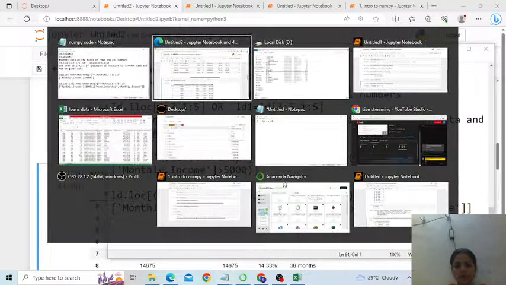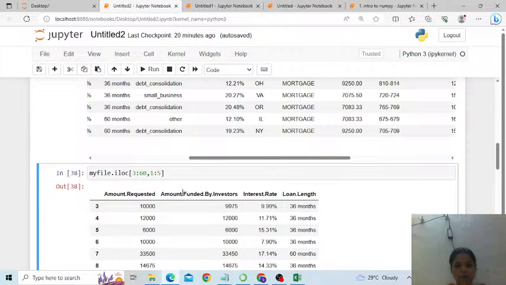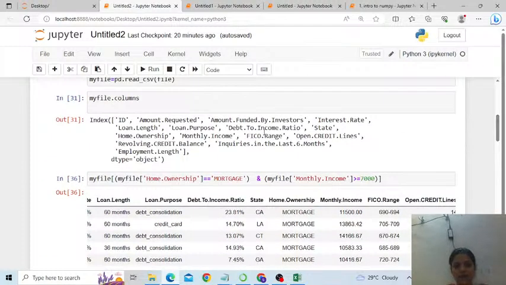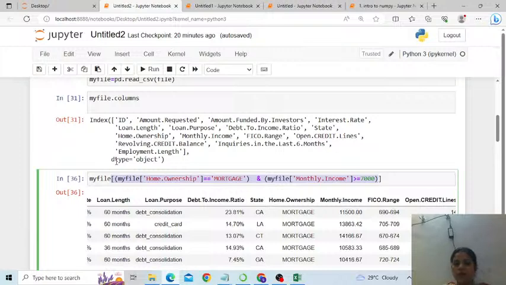Okay, say what happens here is if I write this as my file, show me all those rows from my file where home ownership is mortgage and monthly income is more than 7,000. So basically it returns me all the rows where this condition is true. I don't want all the rows. I just want 2 columns of these rows.